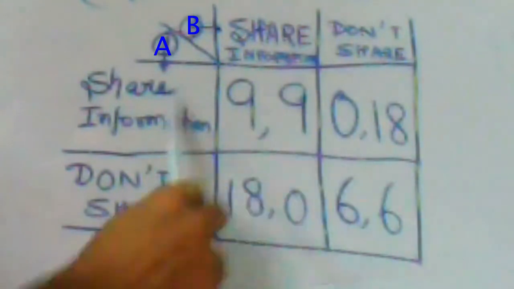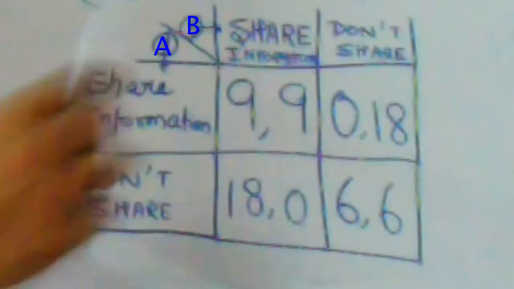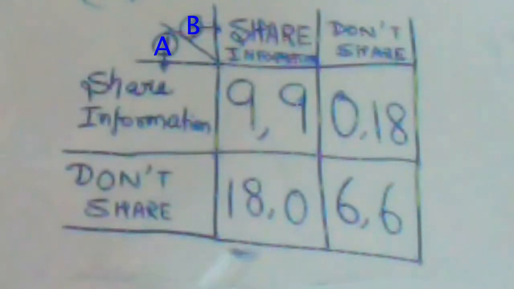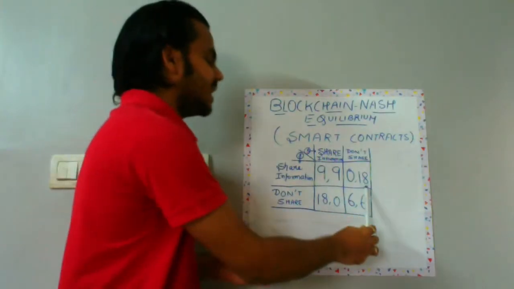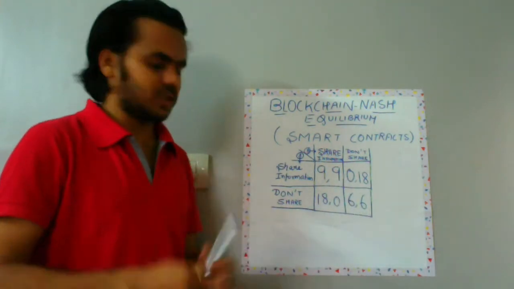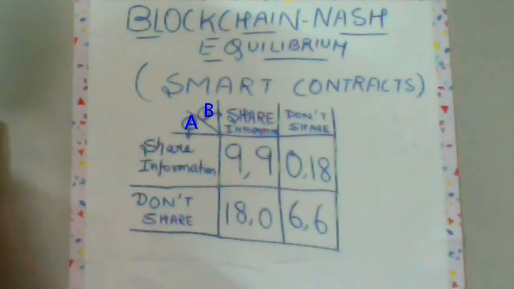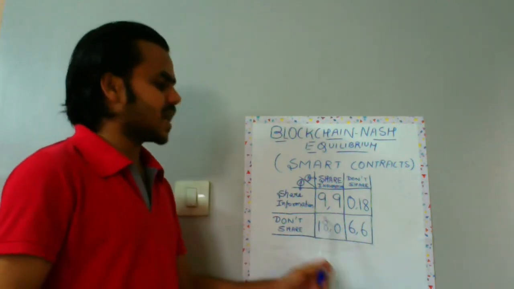If both of them share the information, they take 9 units of utility each. And if one of the companies shares information and the other company chooses not to share information, the company who is choosing not to share the information can benefit by a bigger margin. Something like 18 to the company who chooses not to share and 0 to the company who shares information. And if they don't share, then obviously the whole ecosystem of these companies is lacking in key information. So they would have a substandard kind of outcome.